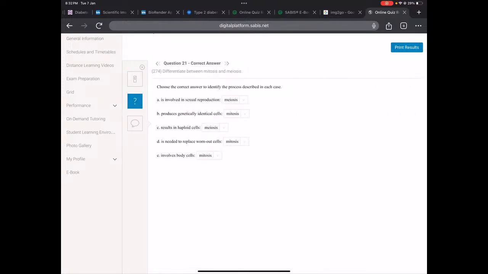Okay, what is involved in sexual reproduction? Meiosis produces genetically identical cells? No, that's going to be mitosis. Results in haploid cells? Of course, meiosis. Needed to replace worn out cells? Mitosis. And it involves body cells? Mitosis. So to go back to the question, I think it was number 2, that's why we said number 5 was false, because meiosis does not involve body cells, it involves haploid cells or sex cells. Okay?